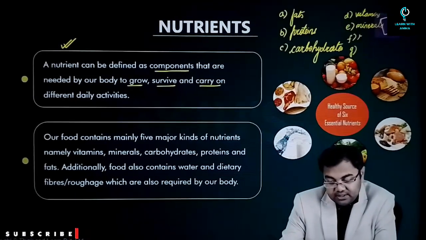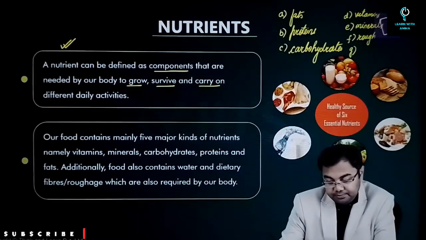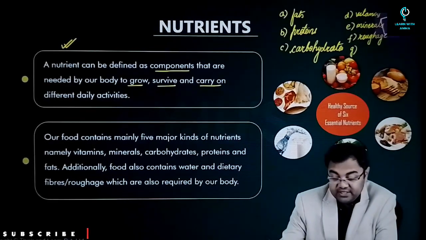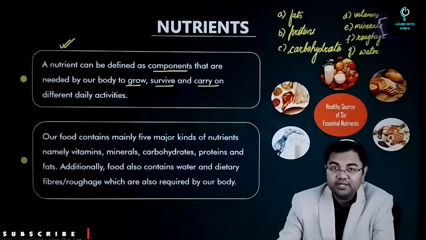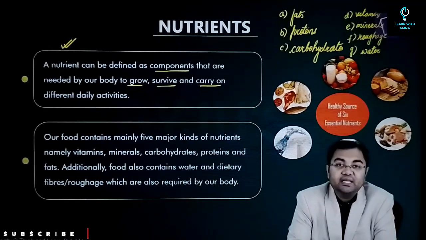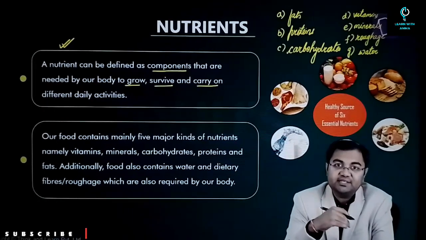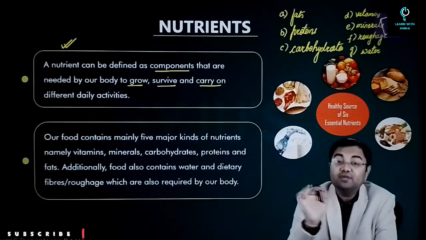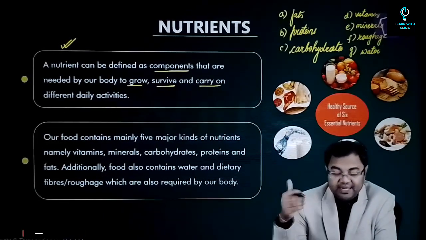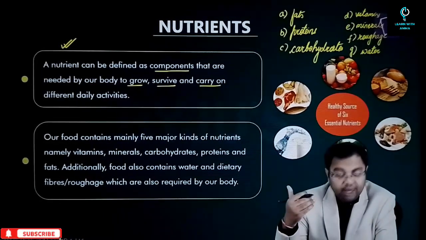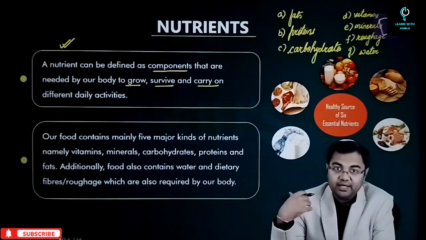One is roughage, or dietary roughage. We'll discuss what roughage is. And then there is another one which we never consider as a nutrient, and that is water. So if a question comes and there are all these things listed out, just remember that there are 7 components of nutrients. Normally we consider only 5 and forget about the other 2. So you have to consider that all these 7 are nutrients.